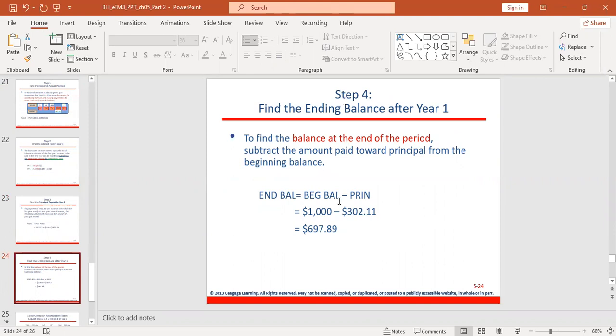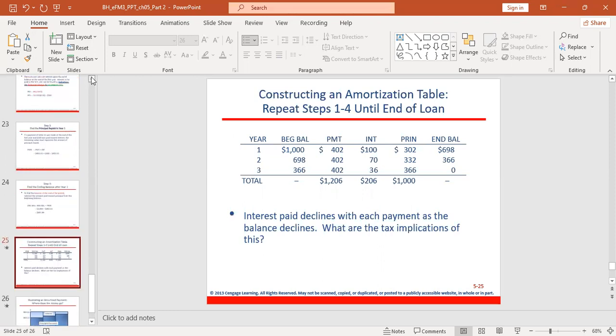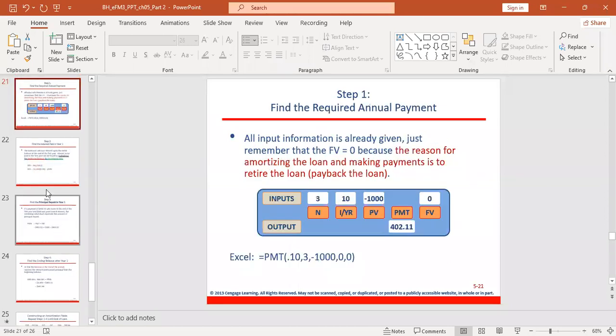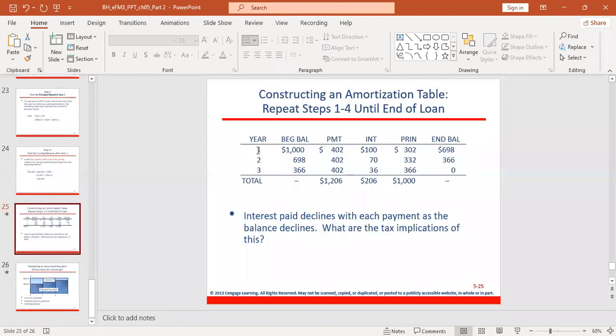So step 1 to step 4 is only for the first year. By calculating step 1 to step 4, you have already calculated the first row of this table. So this is the amortization table. You can see before we can draw the amortization table, we need to follow step 1, 2, 3, and 4. We need to follow all these steps. Step 1, step 2, step 3, step 4. Only then can we have our first year.